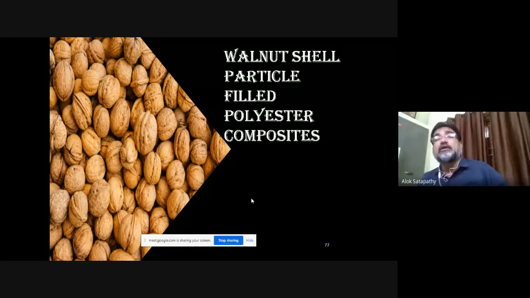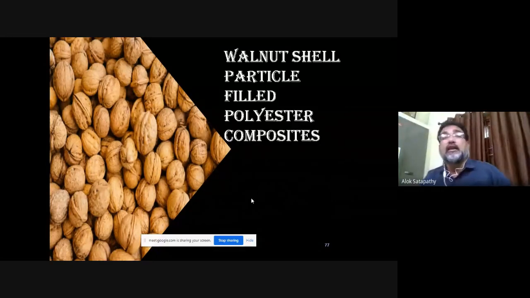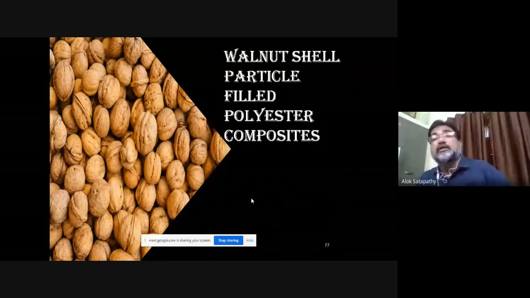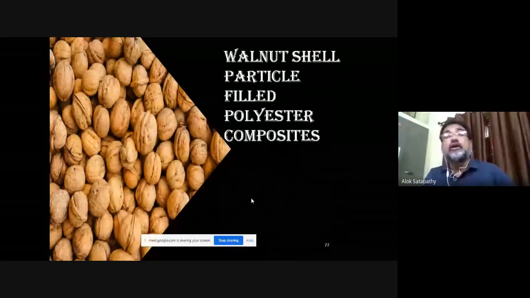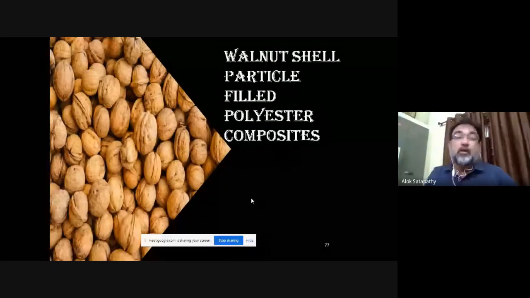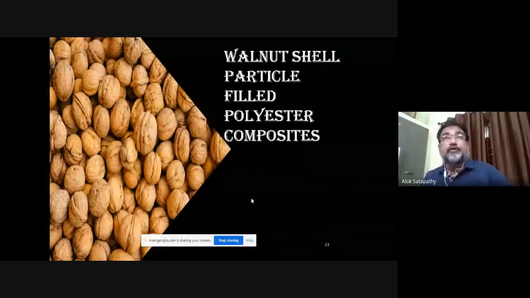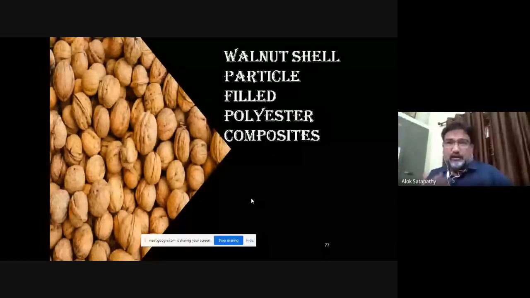So the walnut nut is covered with a shell, and where the nut is consumed by human beings, the shell is thrown away. Just like the groundnut, moongfali: you take the nut and throw away the groundnut shell.